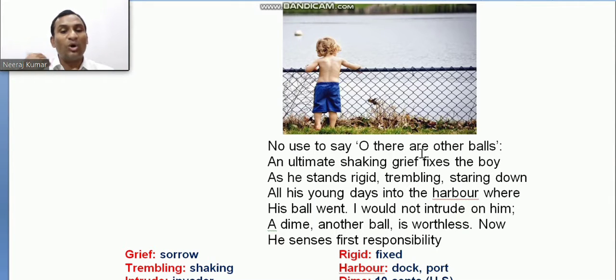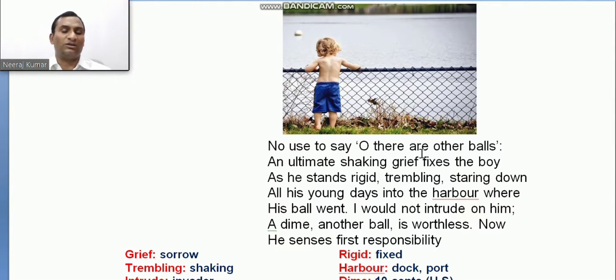There is no use saying to the boy that he can leave that ball because there are other balls. An ultimate shaking grief fixes the boy, because he is attached to that ball. Which ball has been lost, or which ball was in the water? She stands rigid, trembling, staring down, and he was watching. He was staring at that ball again and again. Which ball has fallen?